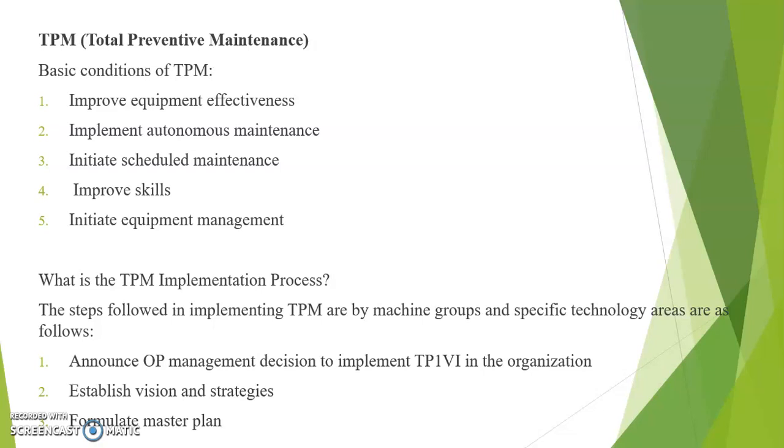And the last one, initiate equipment management. In case of revised processes that require installation of new machinery or equipment, the management of newly installed machinery and equipment starts from the day that the machine is installed. During installation or running as part of the machine commissioning, there will be certain problems with the machine which are to be recorded. The machine manufacturer may depute his representative to sort the initial problems. This problem may create major breakdown after some time.